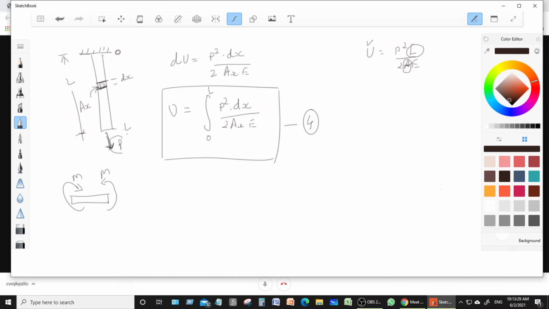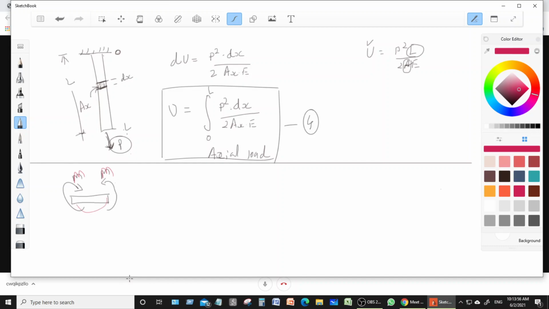This is the energy stored due to the axial loading. So this equation is for the axial load. When you apply the axial load, this much load, then this much energy will be stored. Now if you apply the moment, the scenario is changed. If I apply the moment and try to bend this rod, there will be bending.